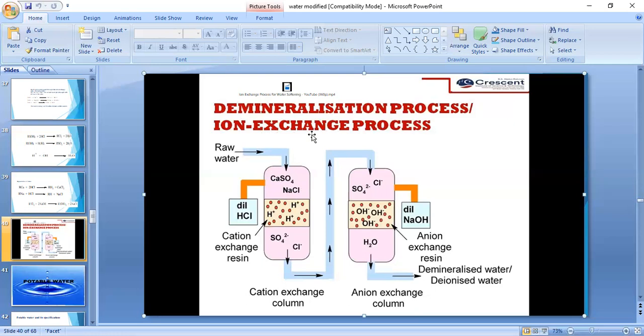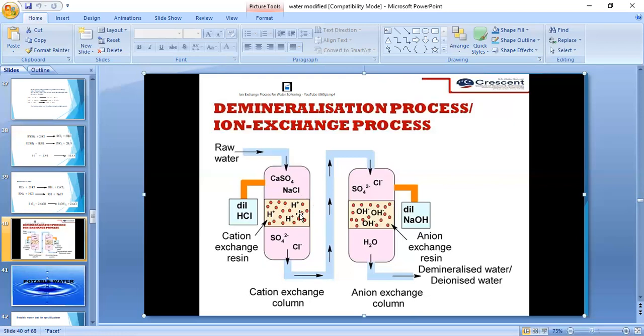When this raw water enters the first chamber, the cation exchange resin, the cations present in water, like calcium Ca+2 and magnesium Mg+2, are exchanged by the cation exchange resin.